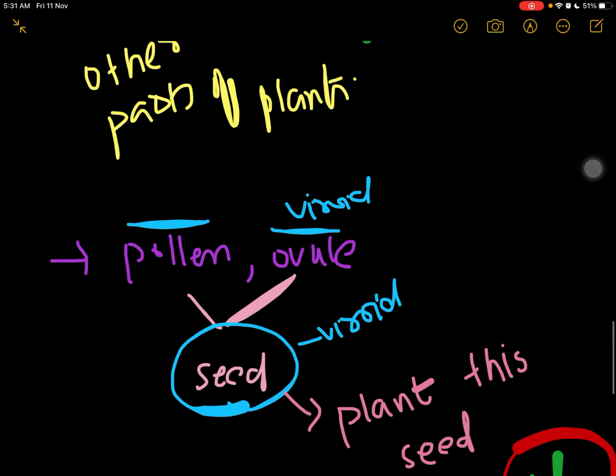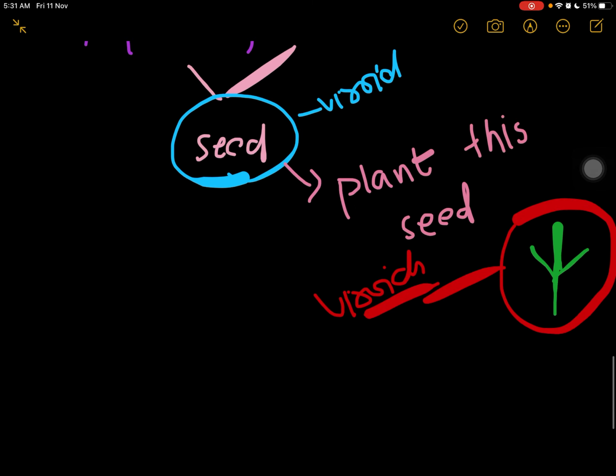Because in the parental plant, when the pollen and ovule were forming and fertilizing, the viroid entered into them. That's why the plant formed will also be infected by the viroid, right?